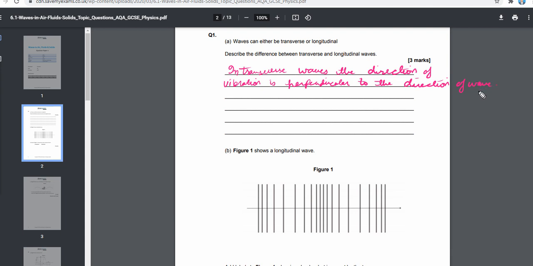And for the longitudinal, we will write in longitudinal waves, the direction of vibration is parallel to the direction of the wave.